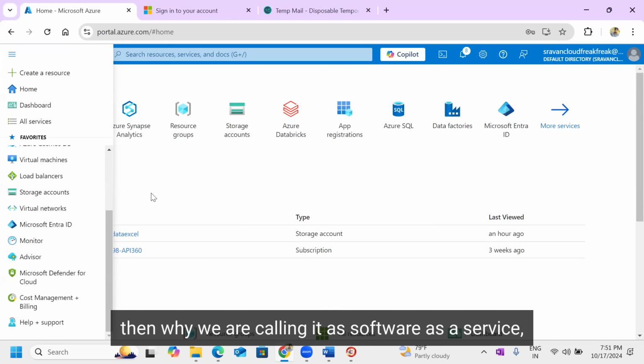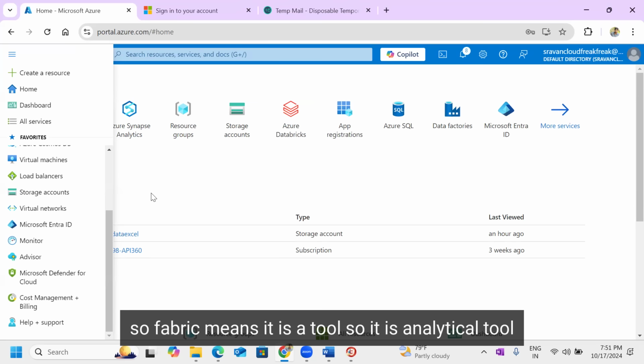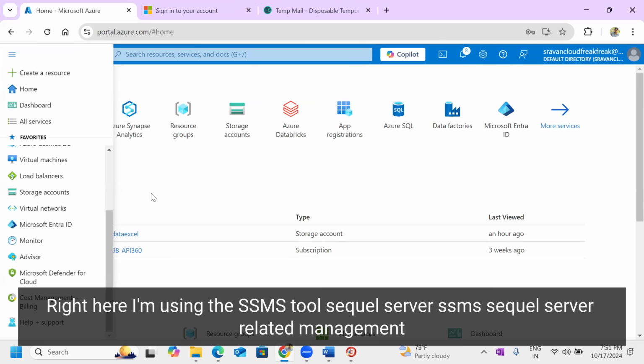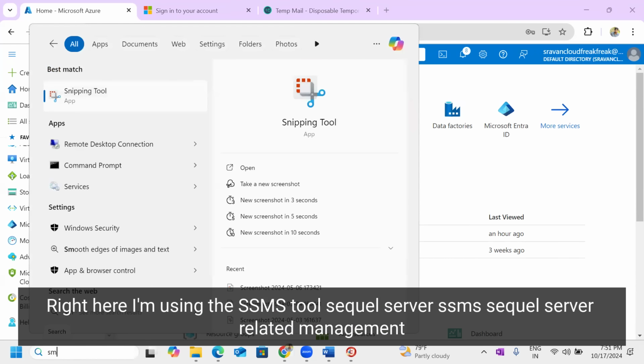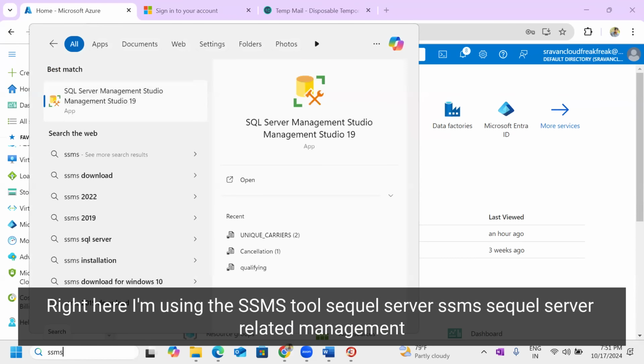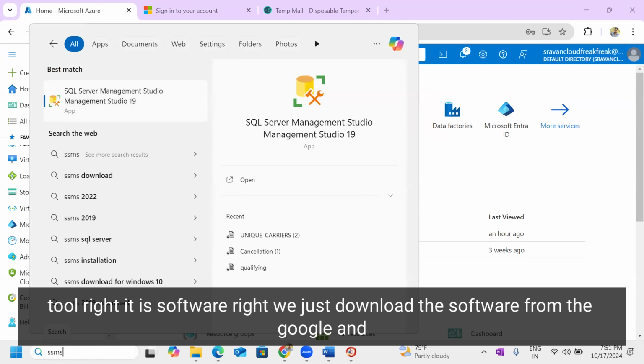Then why are we calling it software as a service? Fabric is a tool, an analytical tool, correct? Here I'm using the SSMS tool for SQL Server. SSMS means SQL Server Management Studio, a management tool. It is software, right? We just download the software from Google.